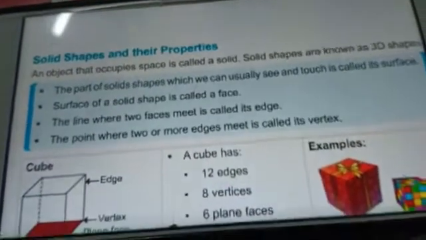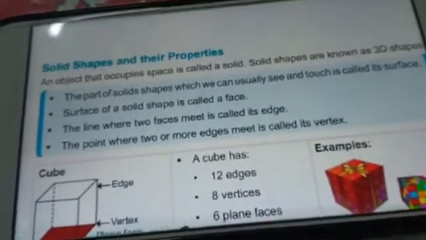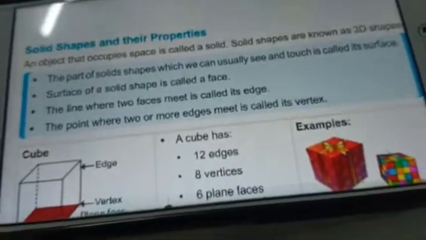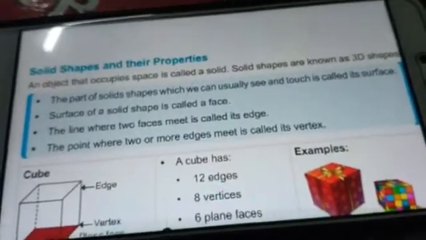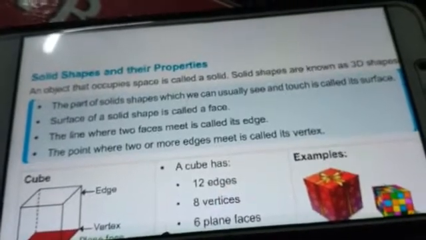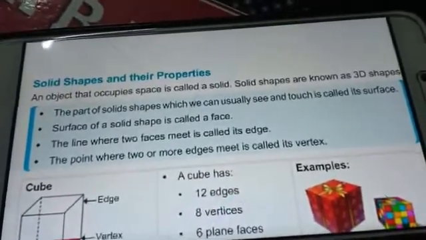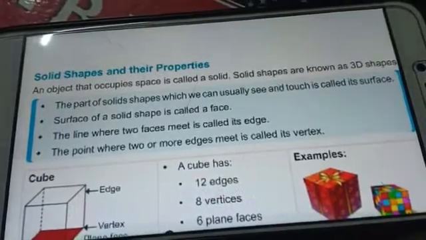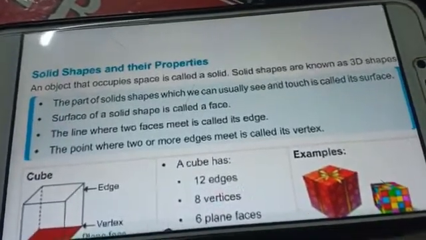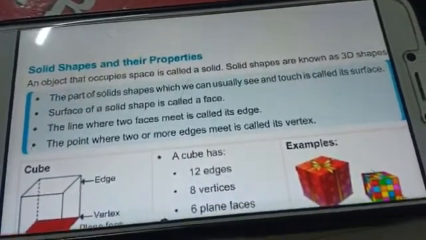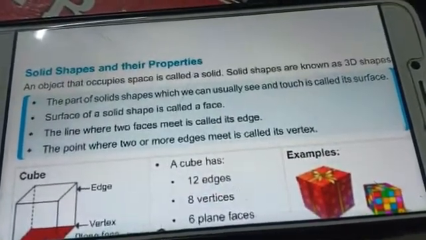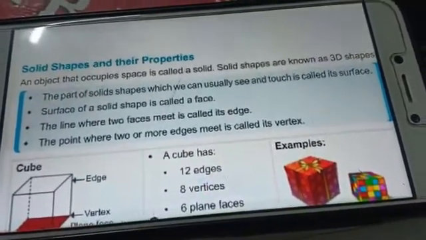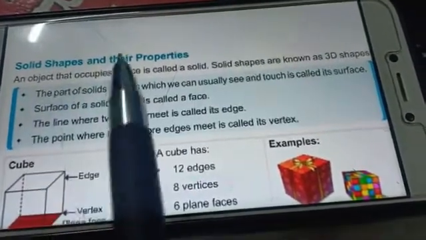Good morning, dear students. In the virtual class, we learned the revision of the plane shapes, and we also solved our second exercise, that is exercise 10.2. Hopefully all of you have done that exercise and understood the concept of the plane shapes. Now we are going to the solid shapes, also called the 3D shapes. So let's learn that and its properties.